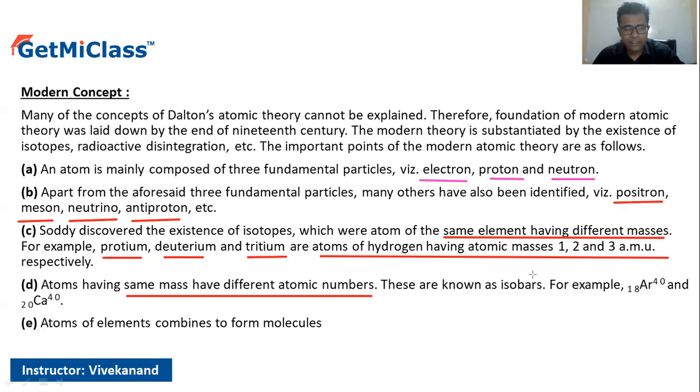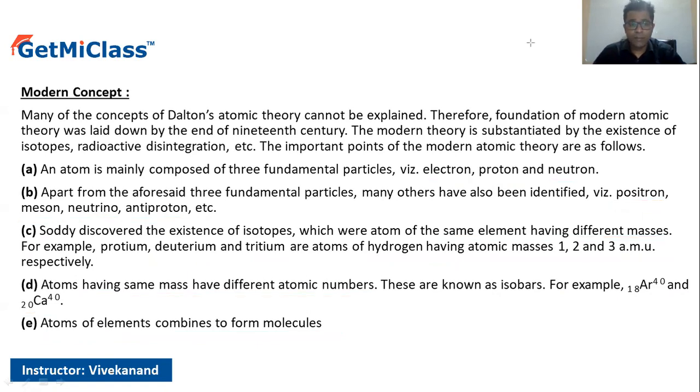In short, these are different elements which have the same atomic masses, for example argon and calcium here. Lastly, the atoms of elements combine in order to form molecules. So this was all about the modern concept.